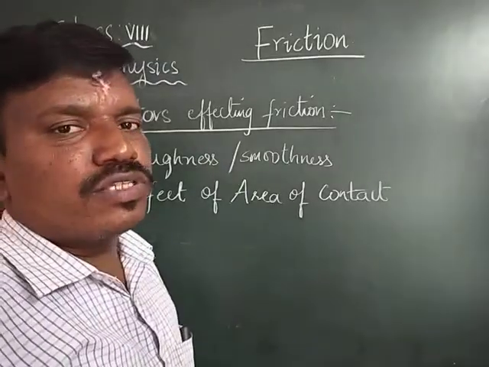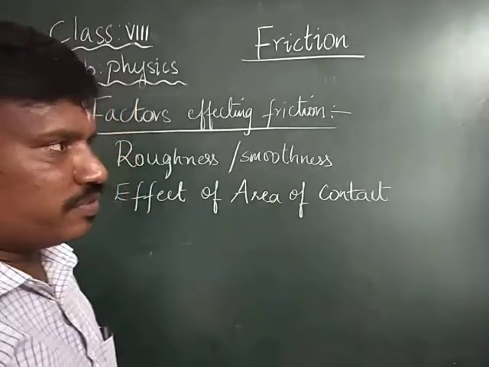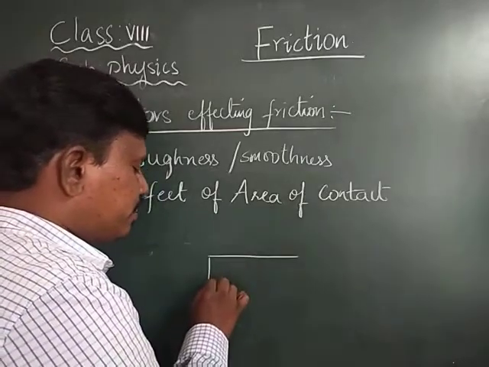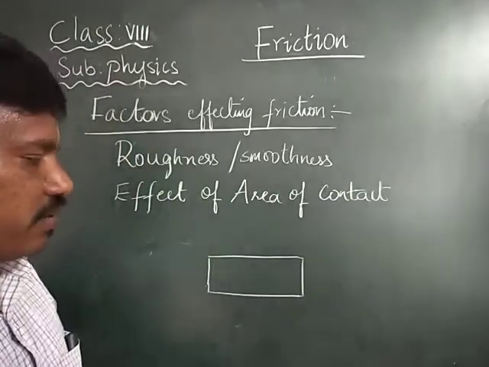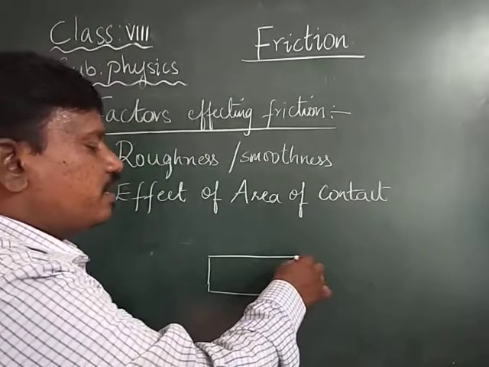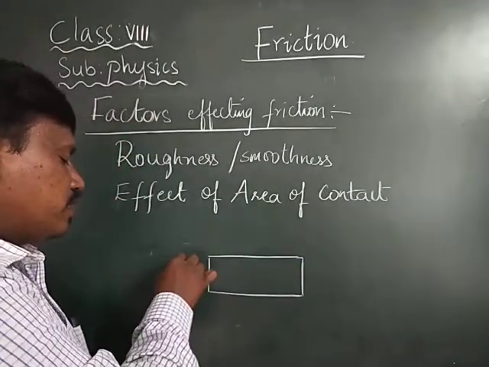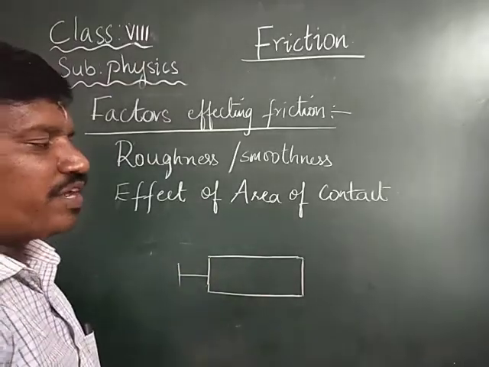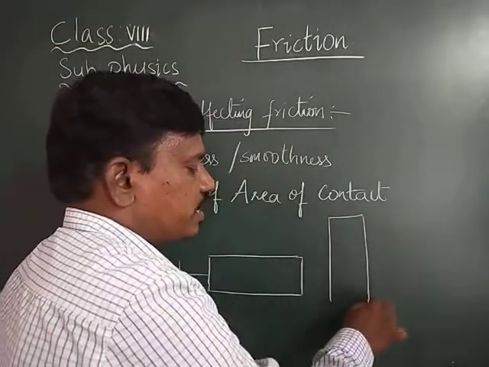Area of contact also plays a very, very important role in friction. If the surface area is very big, then more friction will be developed. If I take a brick, place it horizontally, and pull it using a thread, I feel more friction than when I place it vertically.